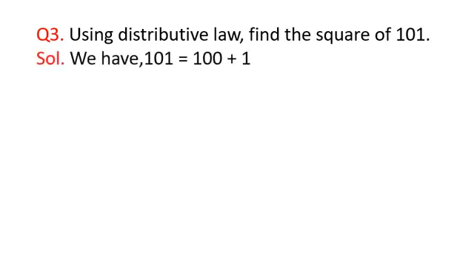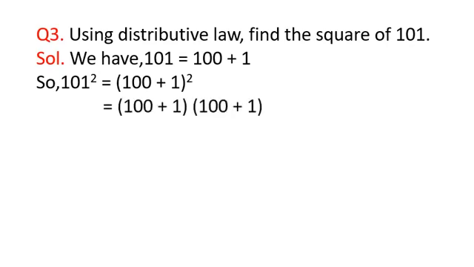We can write 101 as 100 plus 1. And we need to find the square of 101. So 101 square is equal to 100 plus 1 whole square. Now, as we know that the square of a number is the product of a number by itself, so this can be further written as 100 plus 1 into 100 plus 1.